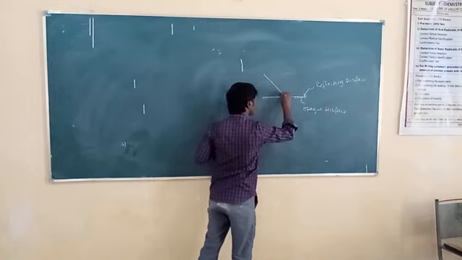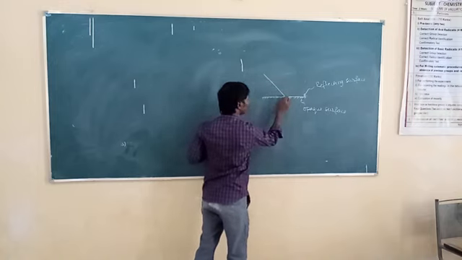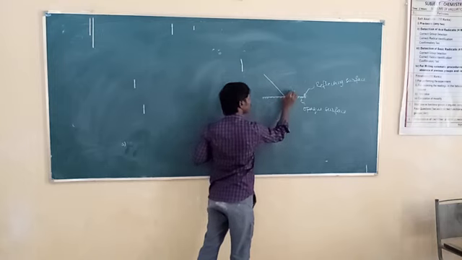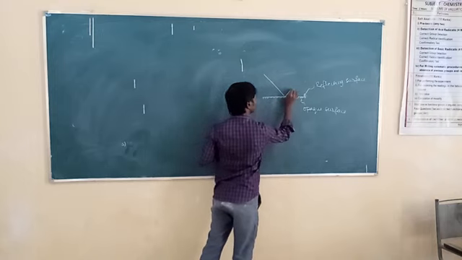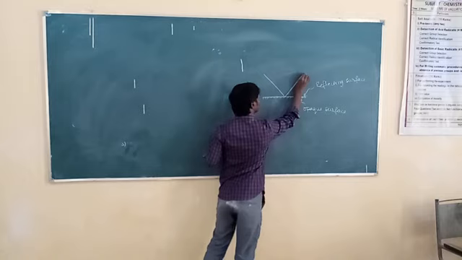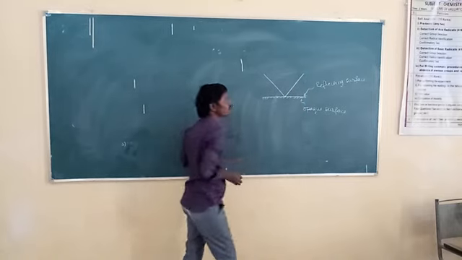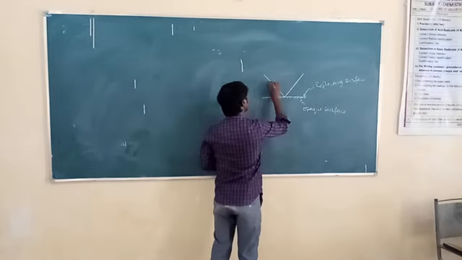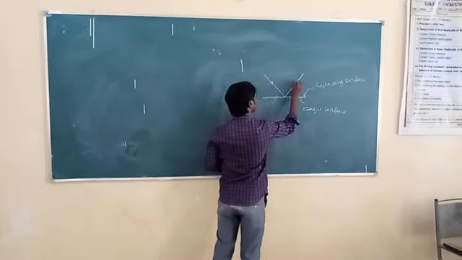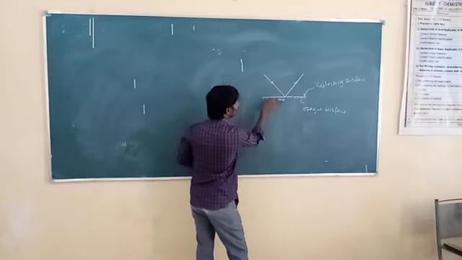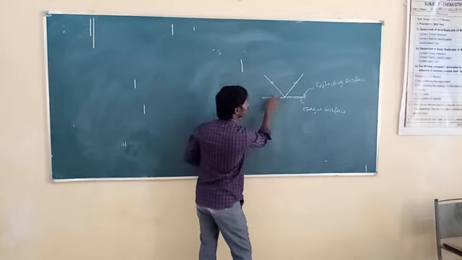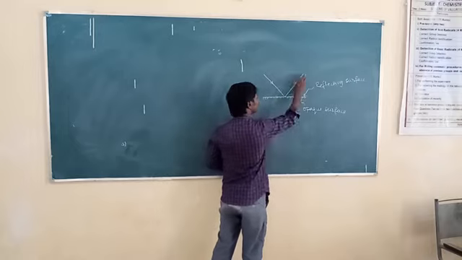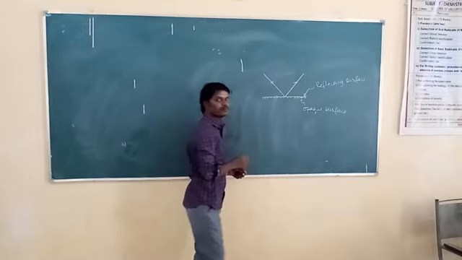Now, whenever a ray of light traveling through one medium falls on the surface of another medium and turns back into the first medium, this phenomenon of light is called reflection of light. This is called the incident ray and this is called the reflected ray. This arrow mark indicates that the light falls on the mirror, and this arrow mark indicates that the light is reflected from the mirror.